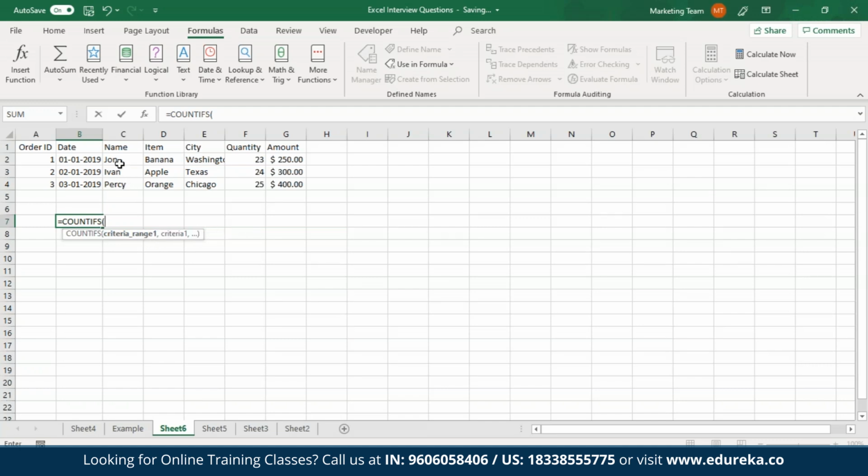So what I'm going to do is just select the names. And the name that I want to select from here is Ivan. After this, I'll give the criteria 2 range. And I'll specify the quantity as 24. Now I'll hit enter. So as you can see over here, within the given range, there's just one cell that has Ivan and has the quantity of 24 present in it. So I hope you guys are clear with this.